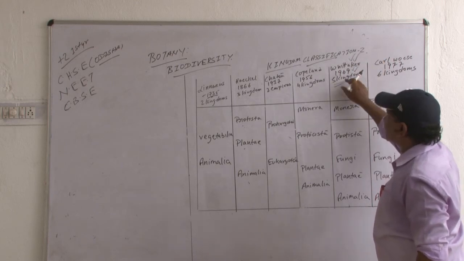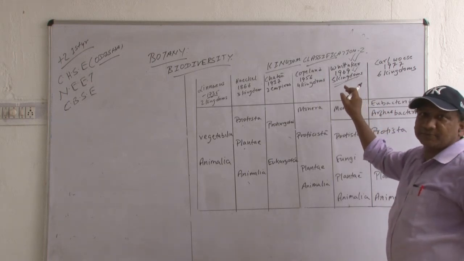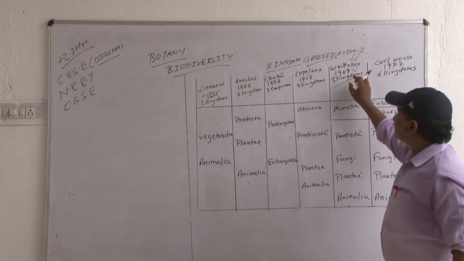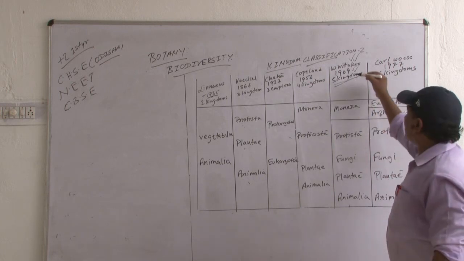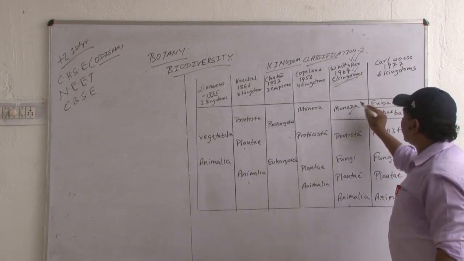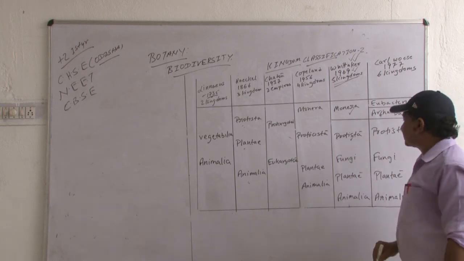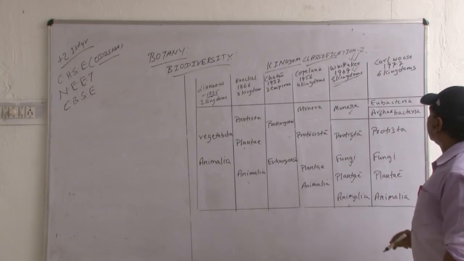This classification was accepted worldwide. Whittaker 1969, five kingdoms: Monera, Protista, Fungi, Plantae and Animalia.